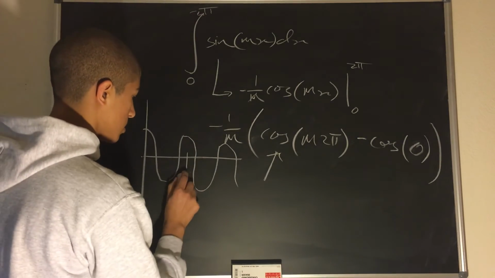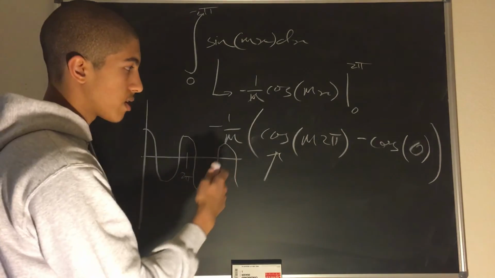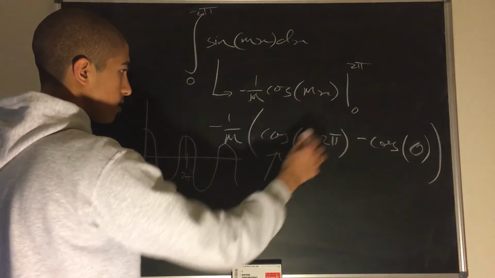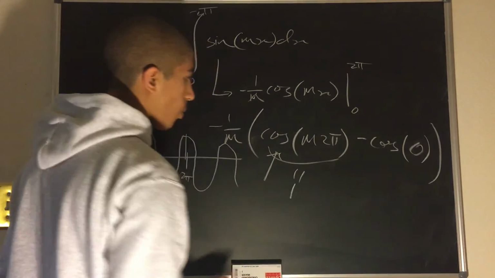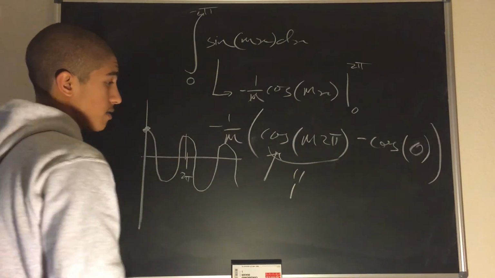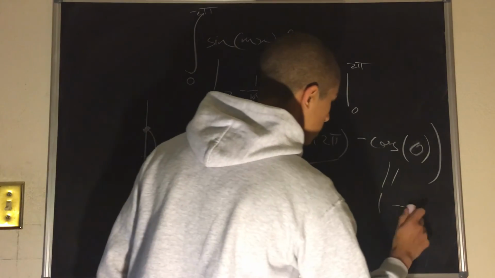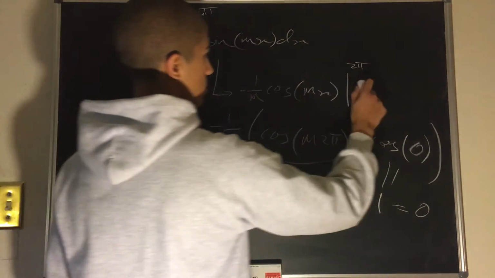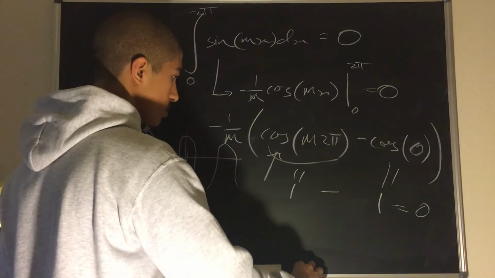And this is 2 pi. So if we take non-zero integer multiples of 2 pi, cosine of this term evaluates to 1. And cosine of 0 is also 1. So then we have 1 minus 1 equals 0. Negative 1 by m into 0 is equal to 0, and therefore our integral equals 0.